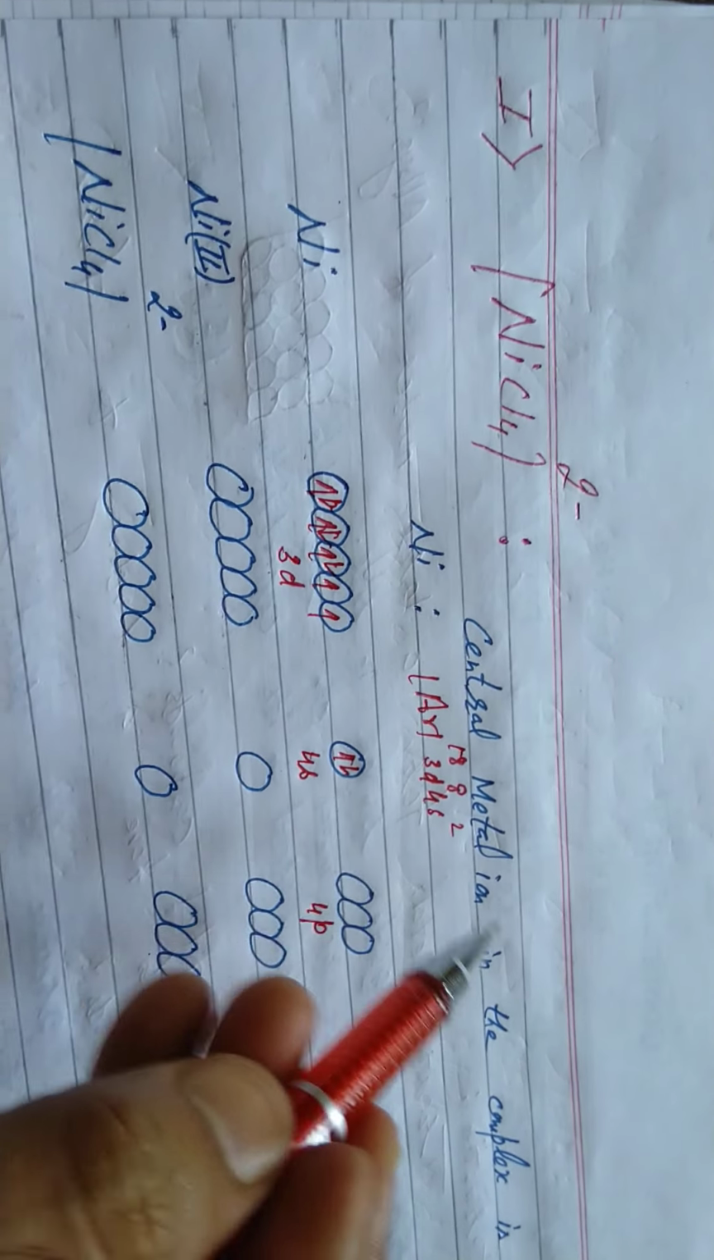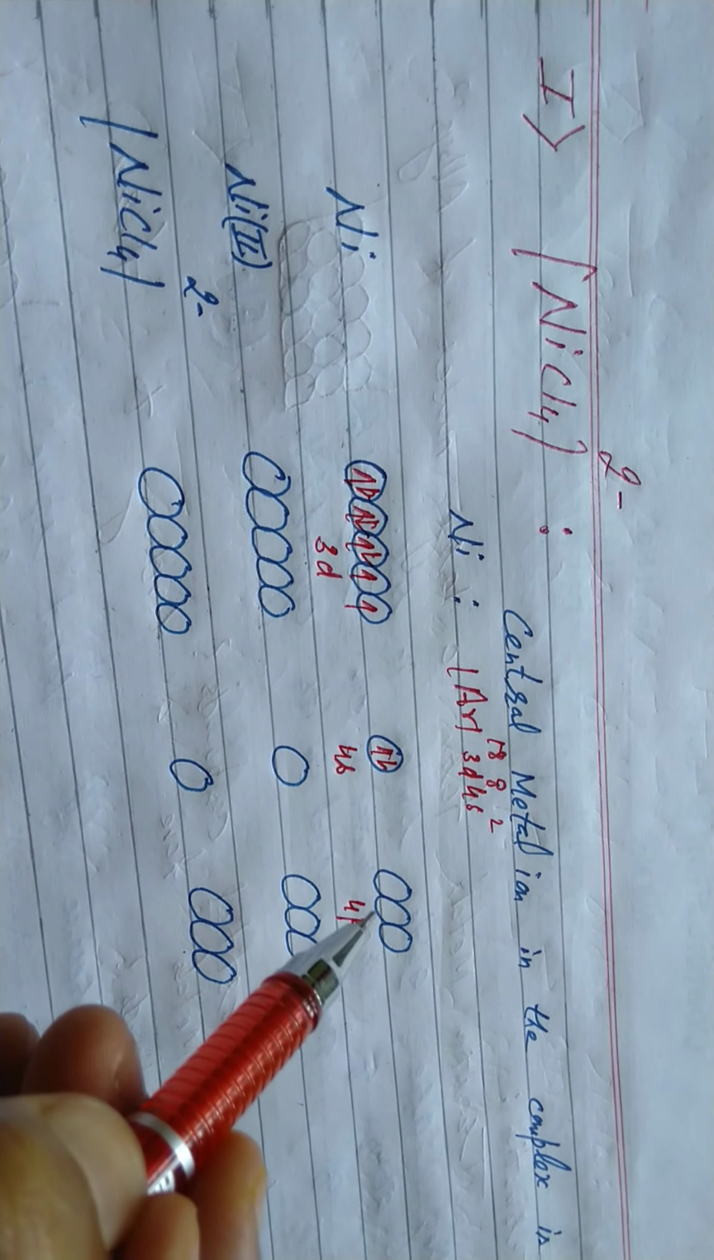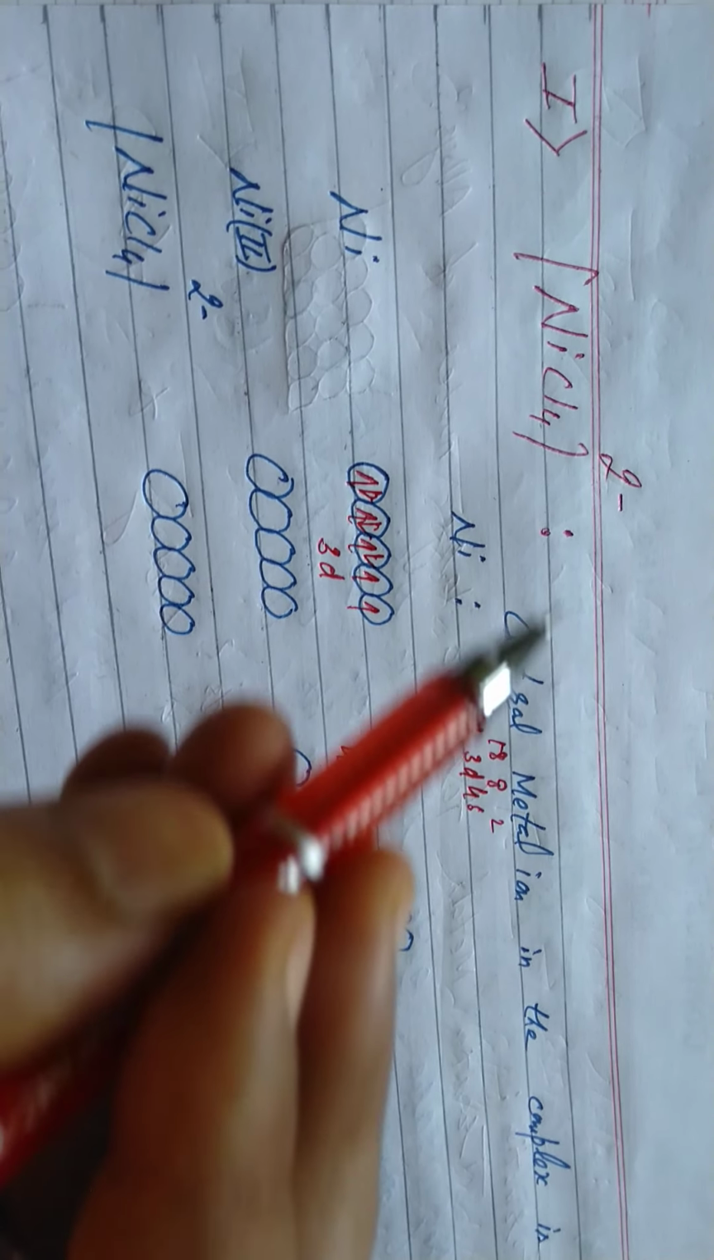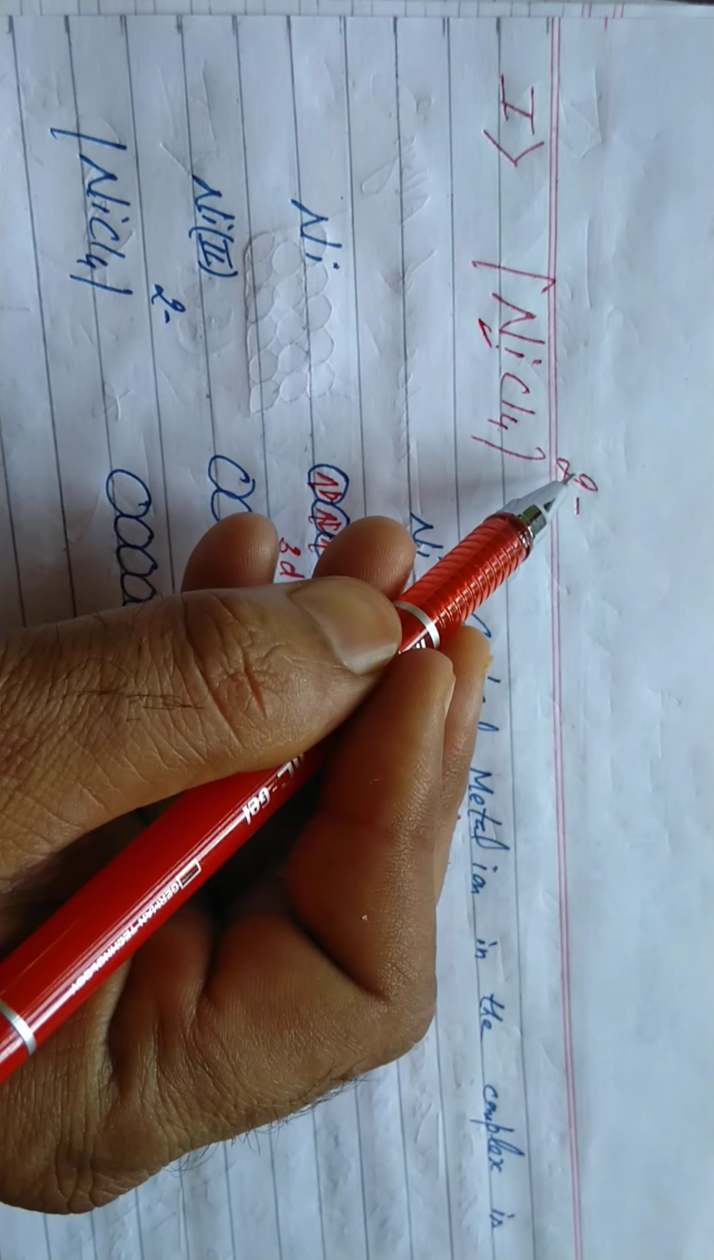It's clear the metal ion is nickel. That's the configuration of nickel. Now I told you what the key point is. At first, find its oxidation state. In this complex, nickel is in +2 oxidation state.